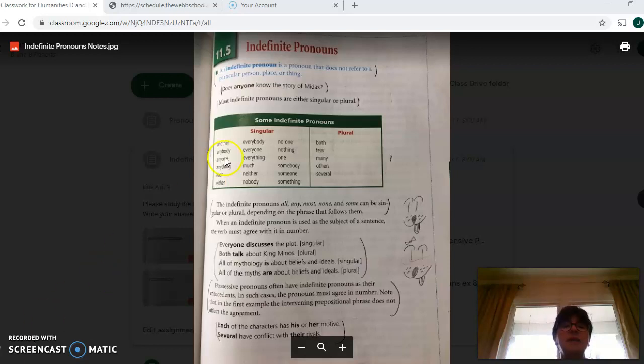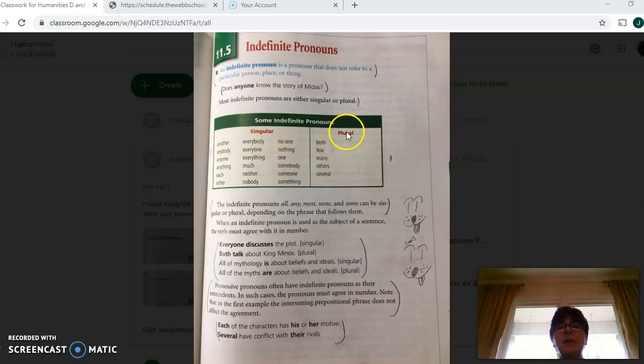Let's look at a sentence. Does anyone know the story of Midas? Anyone is the indefinite pronoun, but we really don't know who it's talking about because it says anyone. Now let's take a look at some indefinite pronouns. We've got some singulars, and then we have some plurals.